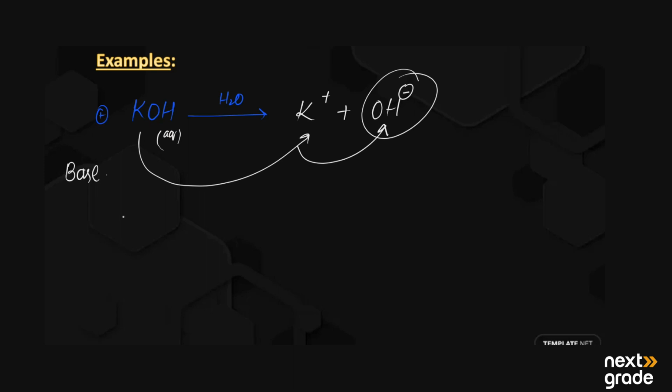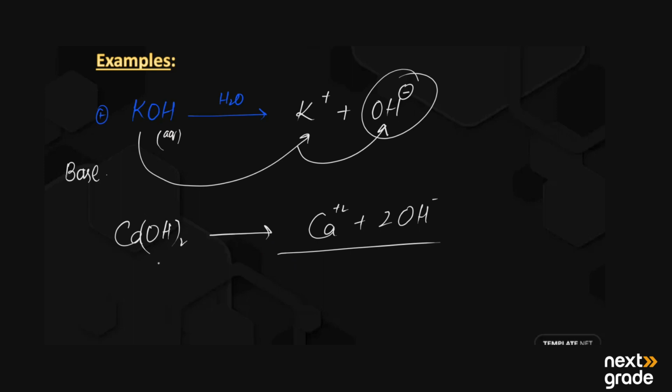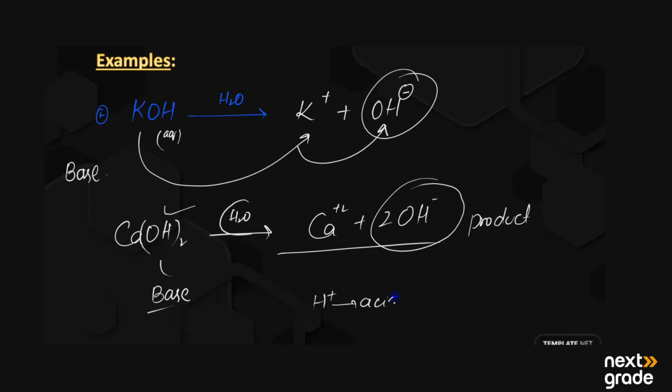Next we have more examples, like calcium hydroxide. When it is dissolved in water, it produces calcium plus hydroxide ions. So calcium hydroxide is also a base, as it produces hydroxide ions on the product side when dissolved in water. So this was the simple concept of Arrhenius acid and base. According to him, the substances that produce H positive ions are acids, and the substances that produce OH negative ions in water are known as bases.